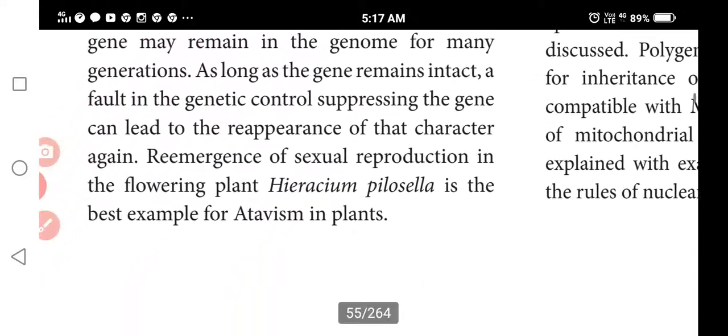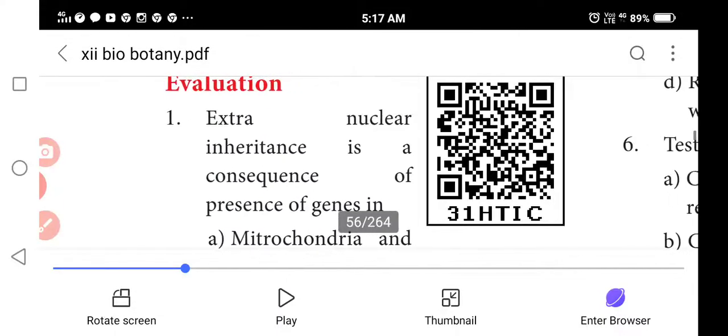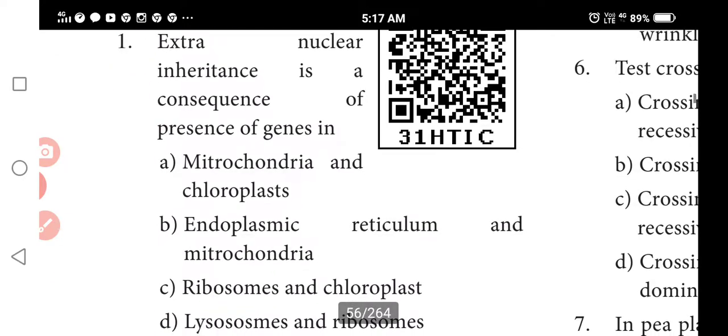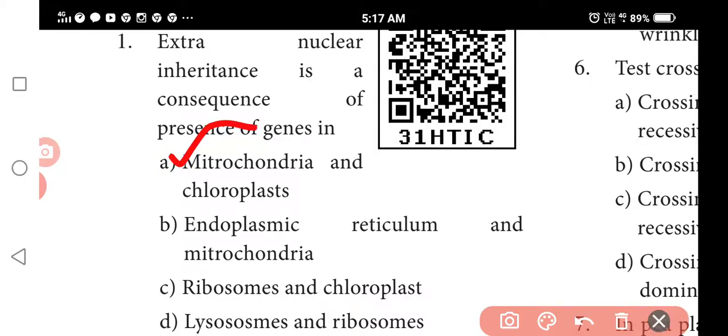Now we are discussing the evaluation part. Extranuclear inheritance is a consequence of the presence of extra chromosomal inheritance, which we have seen here: mitochondria and chloroplast.